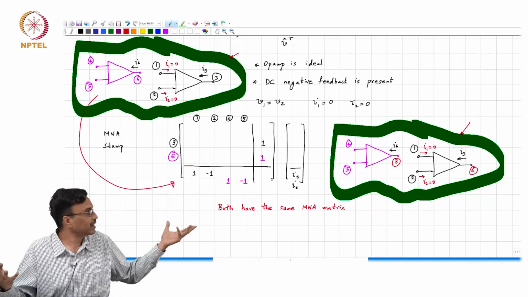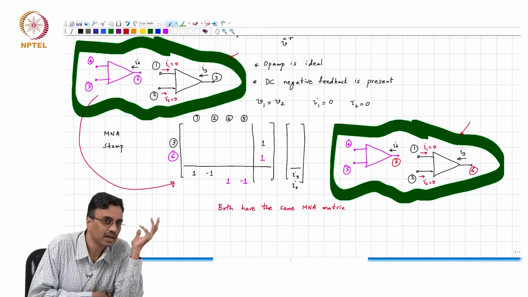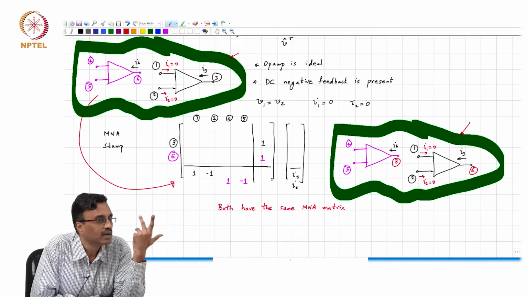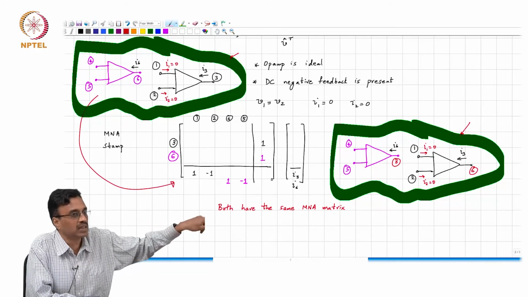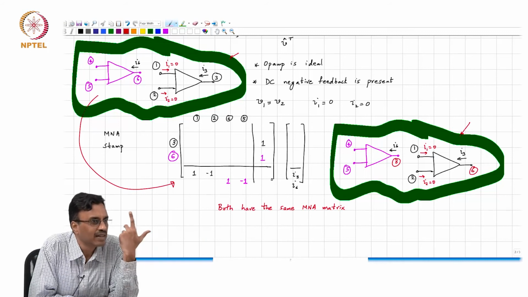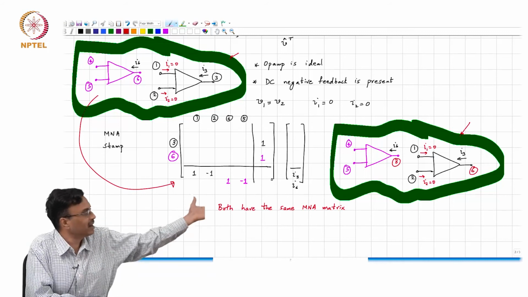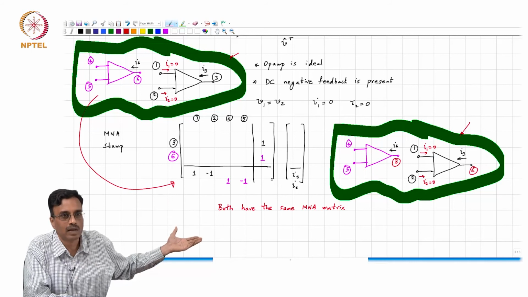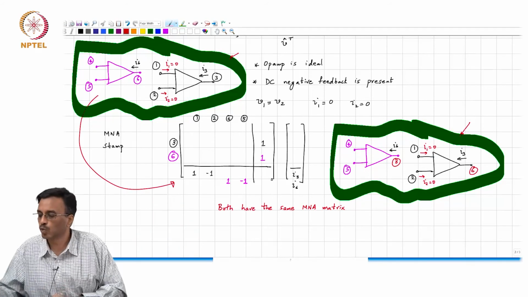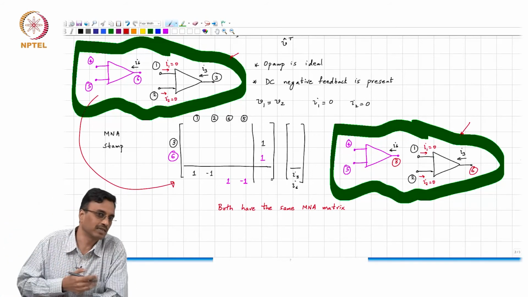Okay? Both networks evidently have the same MNA matrix. So, therefore, as far as the voltages at node 3 and node 6 are concerned, they will remain the same because the MNA matrices are the same. Correct? So, what is the design implication of this?